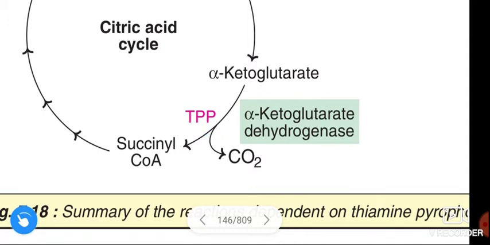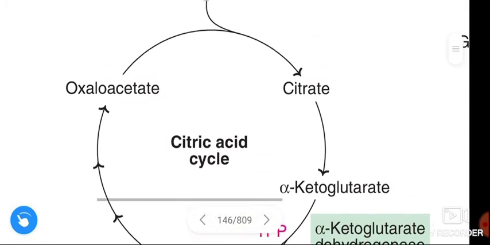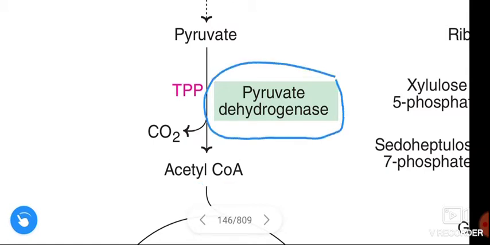The first function is in the conversion of pyruvate to acetyl-CoA, and this reaction is done by the enzyme pyruvate dehydrogenase. Here also thiamine pyrophosphate is needed.